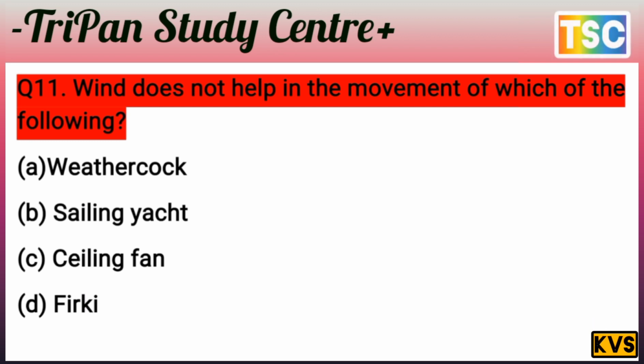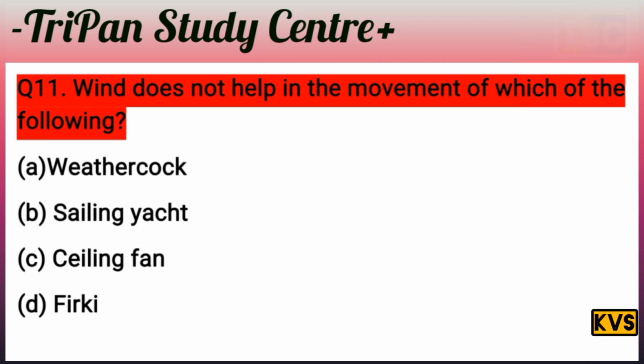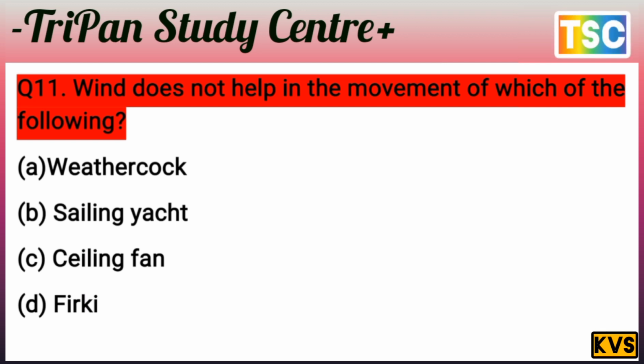C, ceiling fan. Ceiling fan is the important answer here because a fan does not move by wind. There is a movement by a magnetic field. You switch on and it makes a magnetic field, and the ceiling fan starts. It means the ceiling fan is the important answer. C is the correct answer.